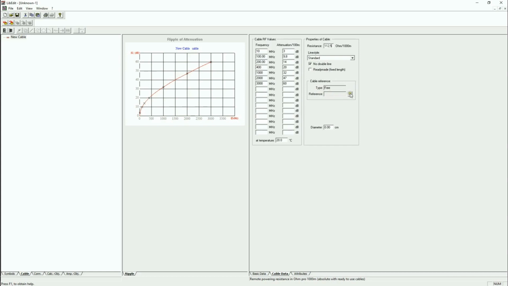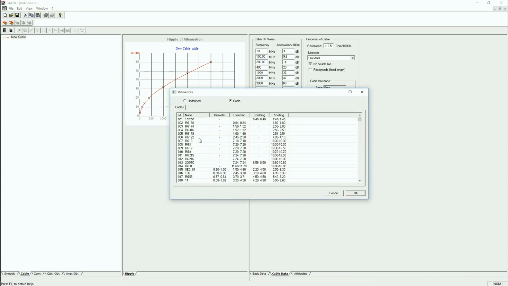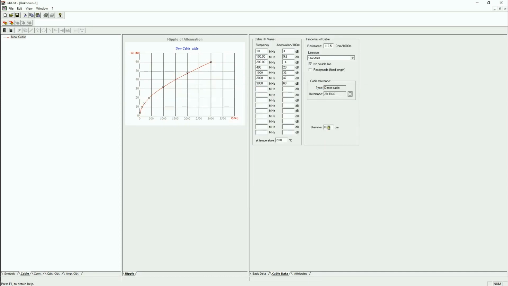And the cable reference for the connectors, so for example in this case we have an RG6. Okay. The outer diameter is 0.7 centimeters. And the cable is finished.